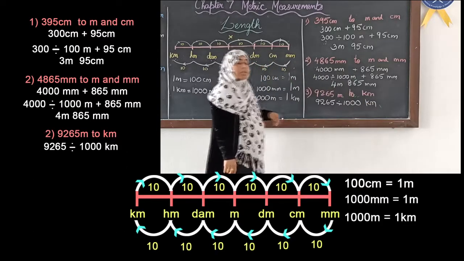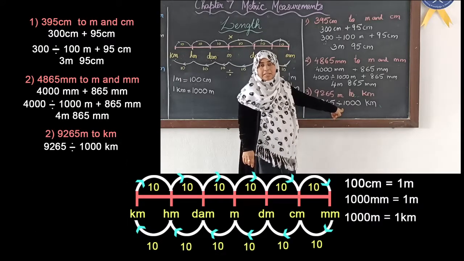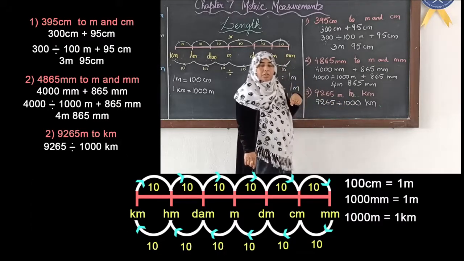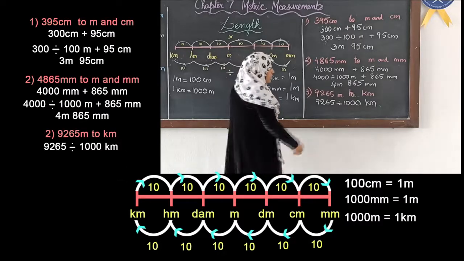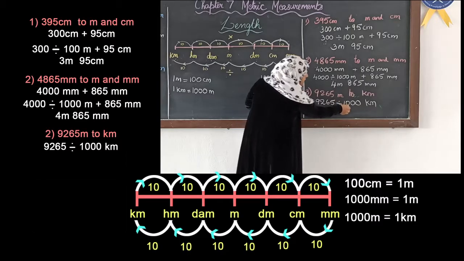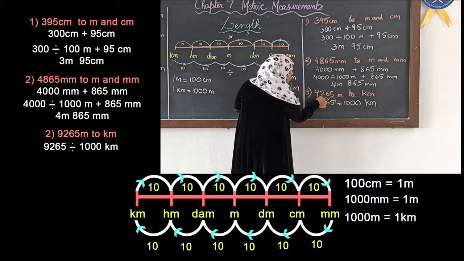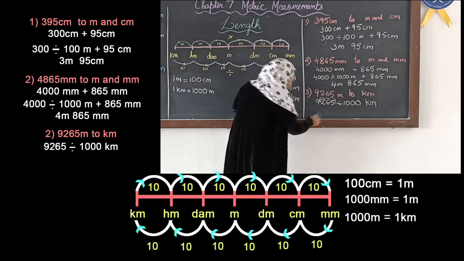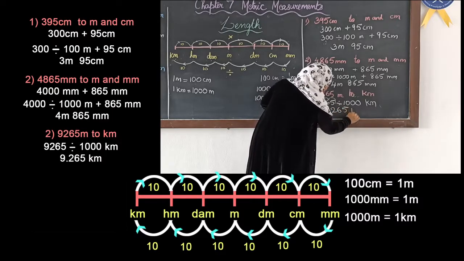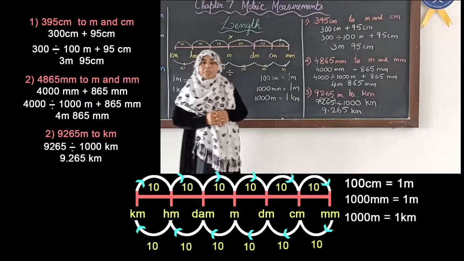Okay. Now here we have to use the property of decimals. The fact that we learnt in decimal numbers, that when we divide with 10, 100 or 1000, the point will shift towards the left side. So here we have a point at the end. So from here the point will shift 3 places to the left side. 1, 2, 3. Okay, and the point will come over here. So it will be 9.265 kilometers. Okay. This is how we do conversion of the units.